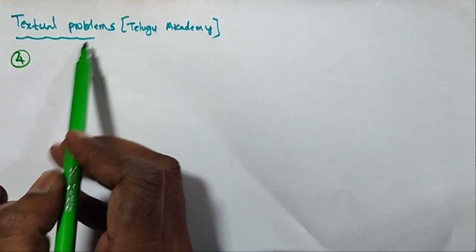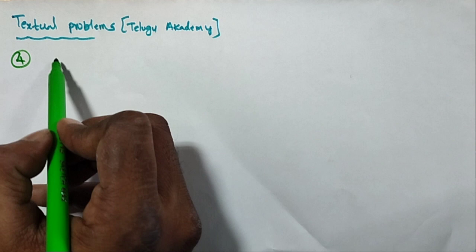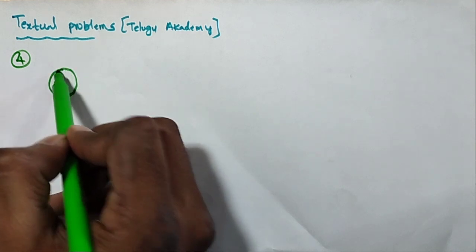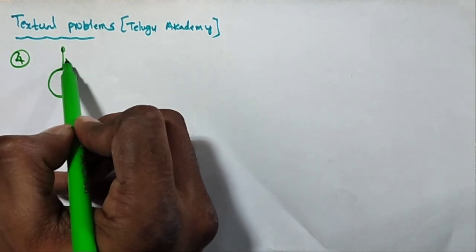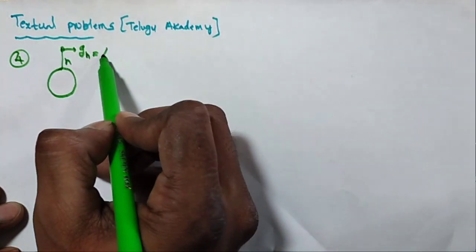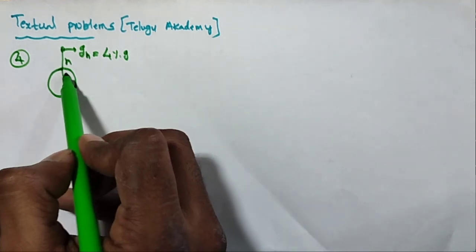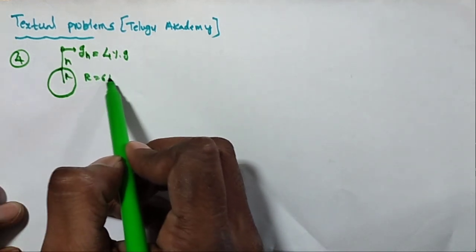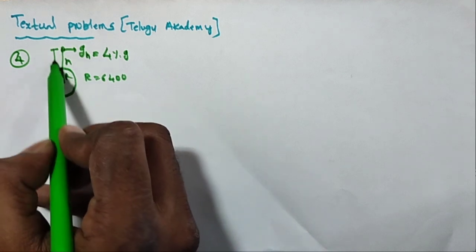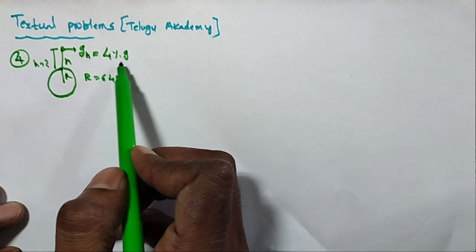At this particular height, the acceleration due to gravity is 4% of g. We know that the capital R is equal to 6400. So how much is the height of the object?